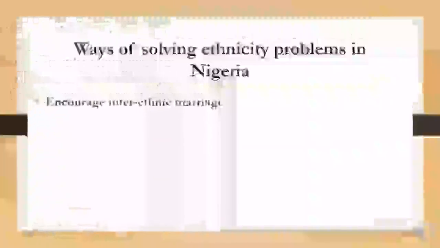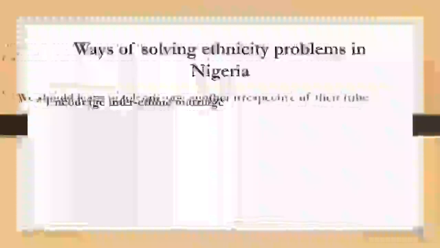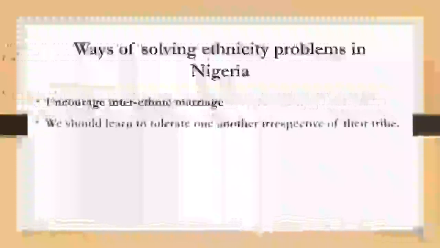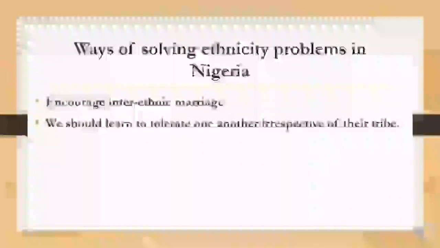Ways of solving ethnicity problems in Nigeria. 1. Encourage inter-ethnic marriage. Yoruba should marry Igbo, Igbo should marry Calabar, Calabar should marry Hausa. Let us see ourselves as one. We should learn to tolerate one another irrespective of their tribe. Don't treat people differently. Love them the same way you love your brothers, and tolerate their stupid characters the same way you tolerate your brothers.